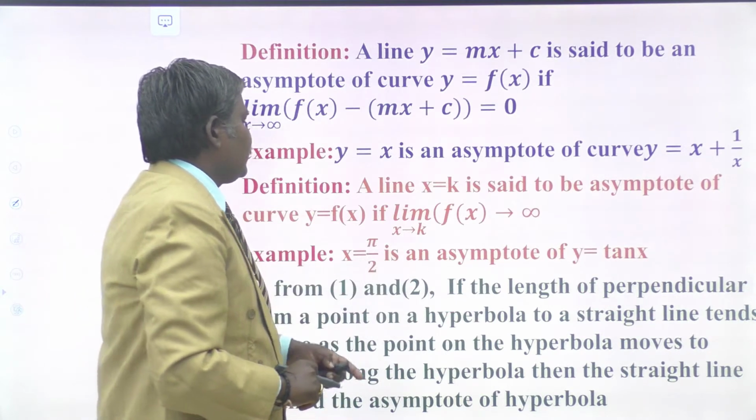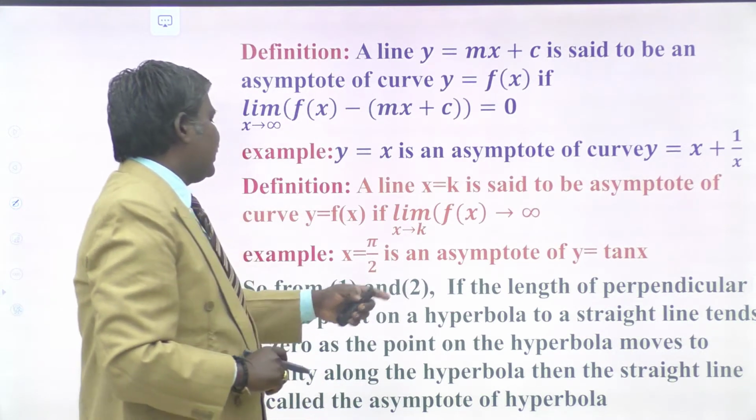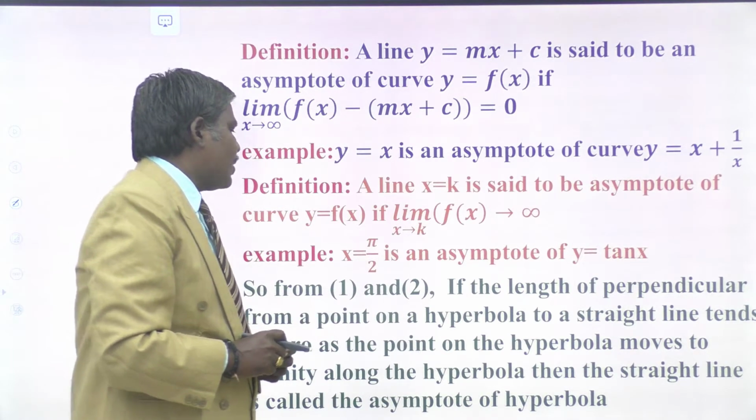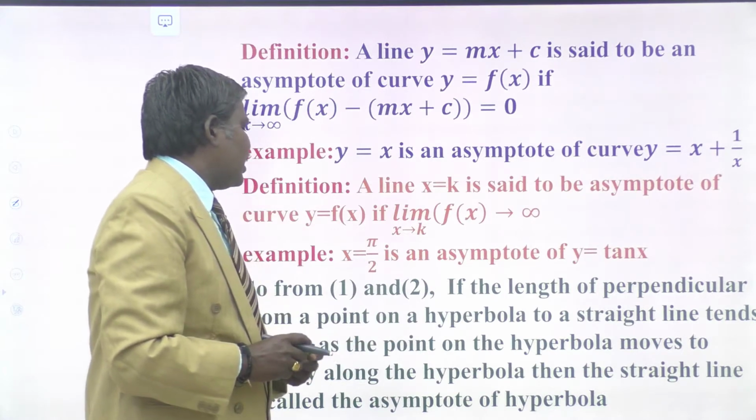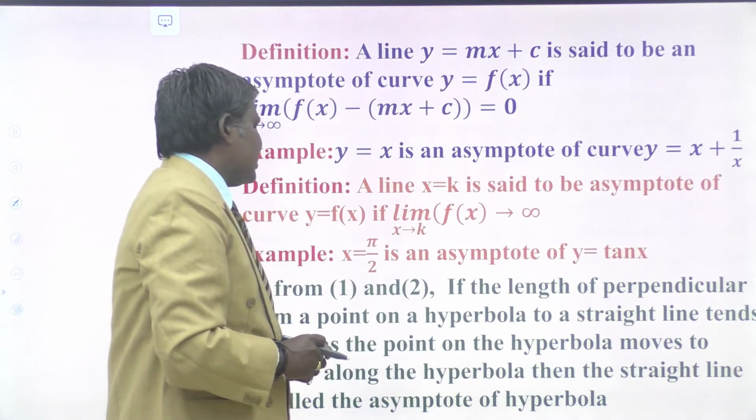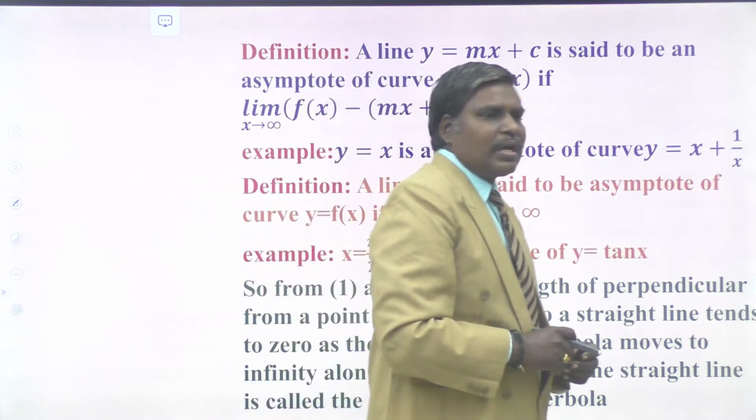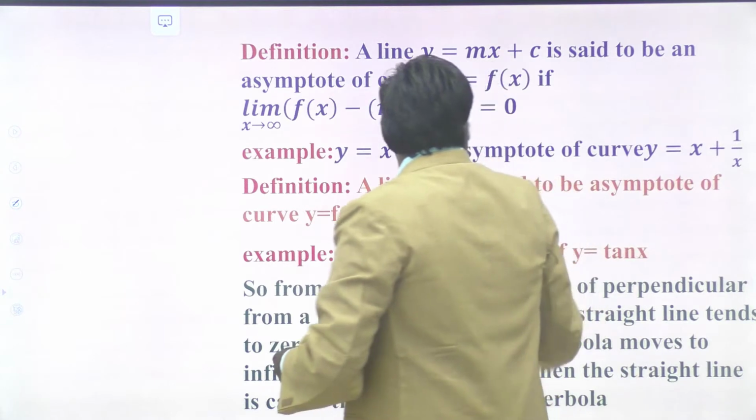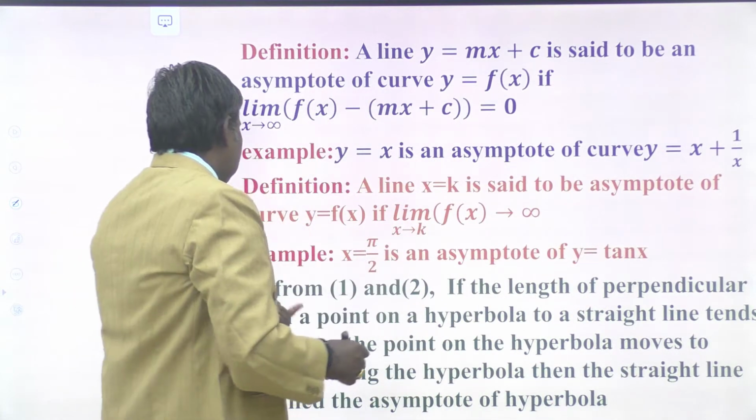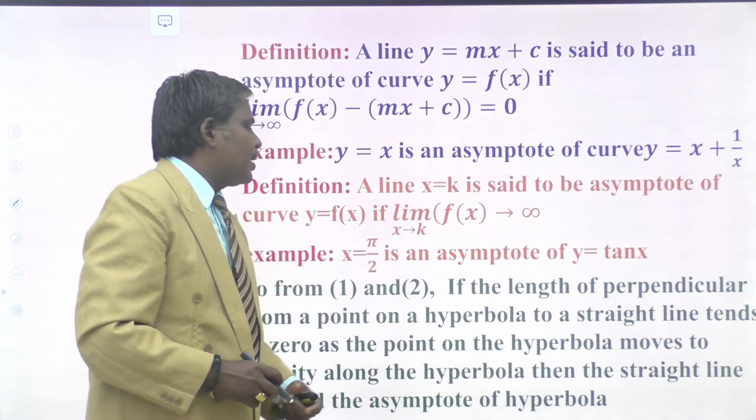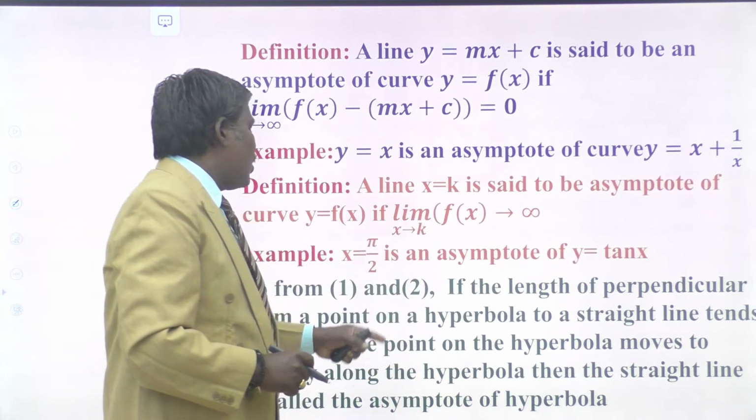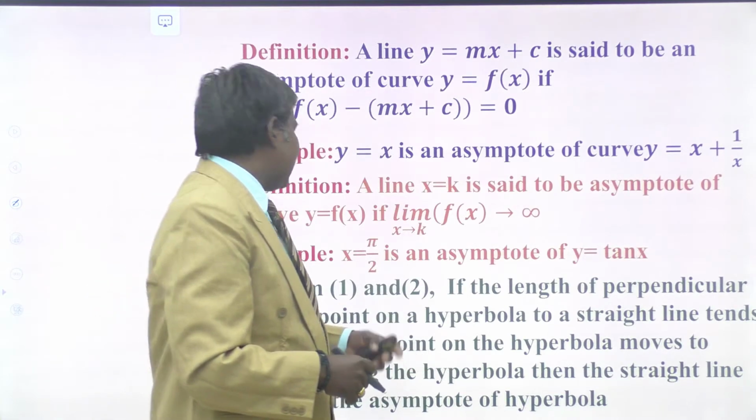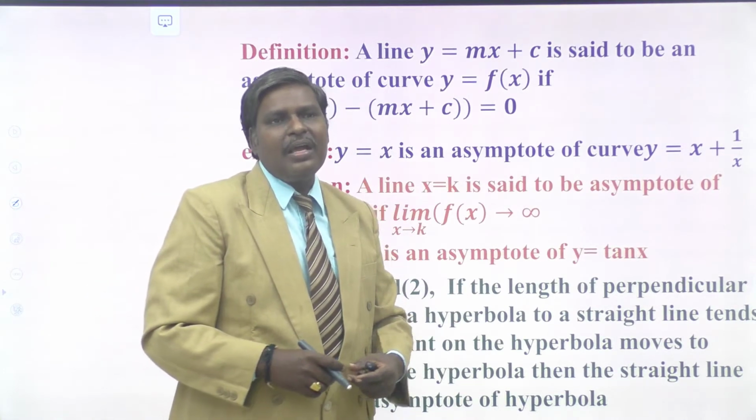So from 1 and 2, if the length of the perpendicular from a point on the hyperbola to the straight line tends to 0, as the point on the hyperbola moves to infinity along the hyperbola, then the straight line is called an asymptote of the hyperbola. So consider a hyperbola and some line. Then the length of the perpendicular from the point on the hyperbola to the straight line tends to 0 as the point moves to infinity along the hyperbola; then that straight line is said to be an asymptote of the hyperbola.